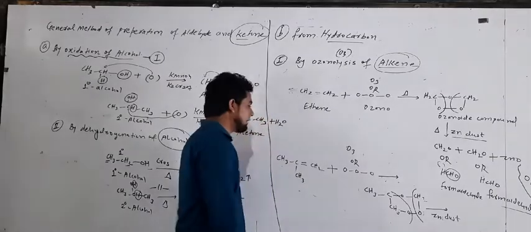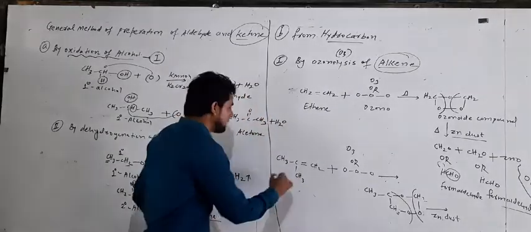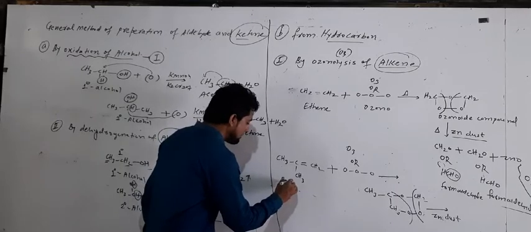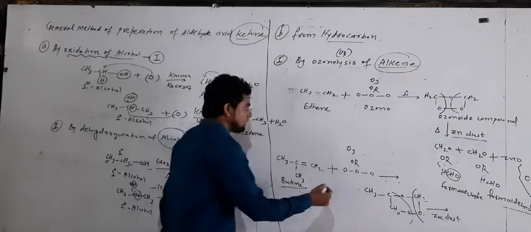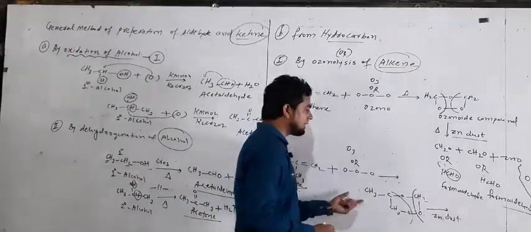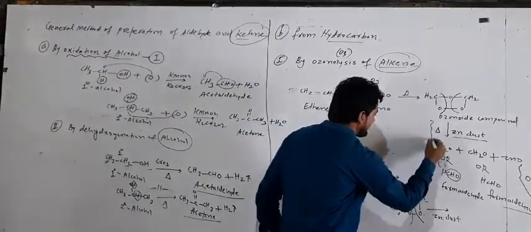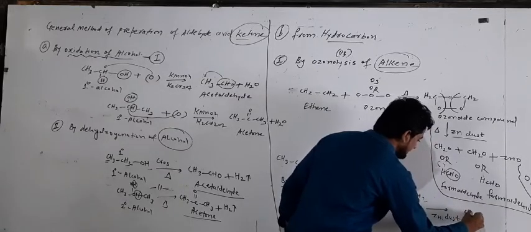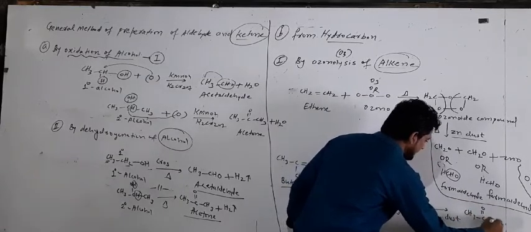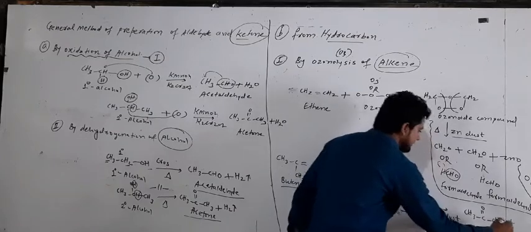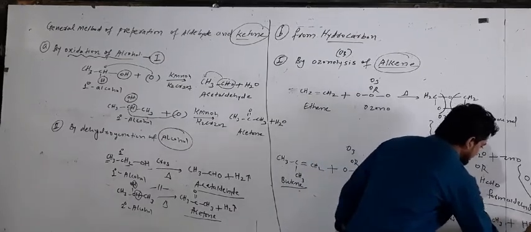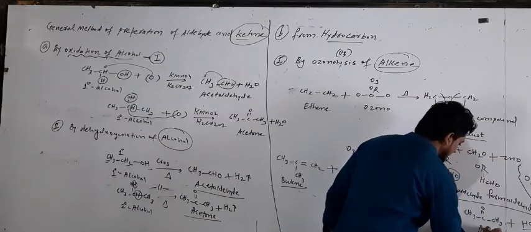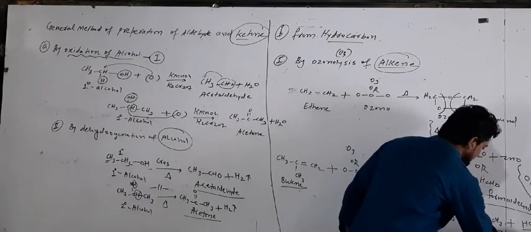So with the help of ozonolysis of butene, we get acetone. We get CH3COCH3 plus HCHO, called formaldehyde. This is called acetone.